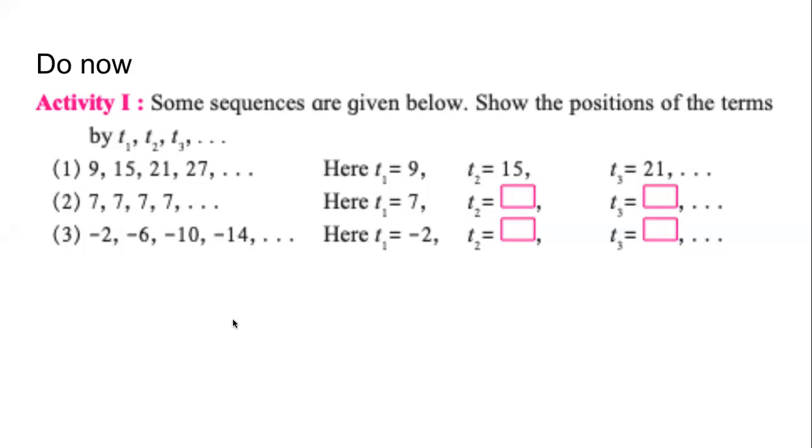Terms are identified usually, not always, usually by this alphabet, T. T for term. The first term is called T1. Second term is called T2. Third term is called T3. If that is the case, fill in the blanks in your notebook and show me a thumbs up that you are ready.